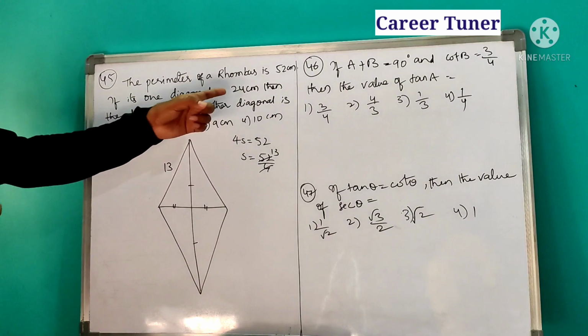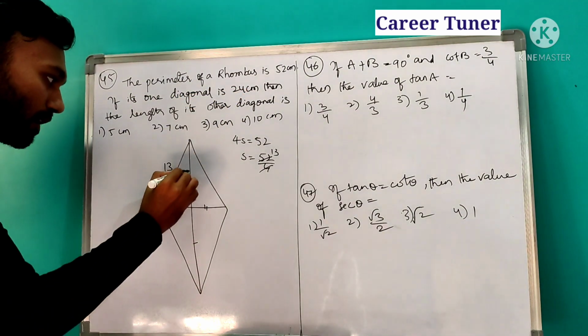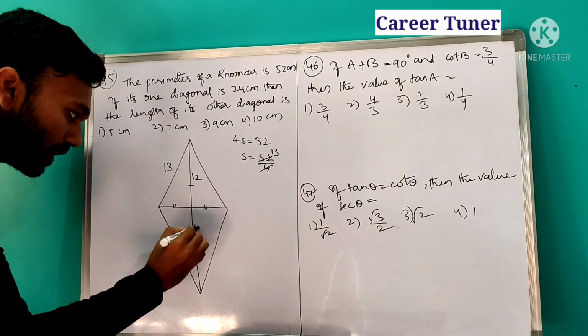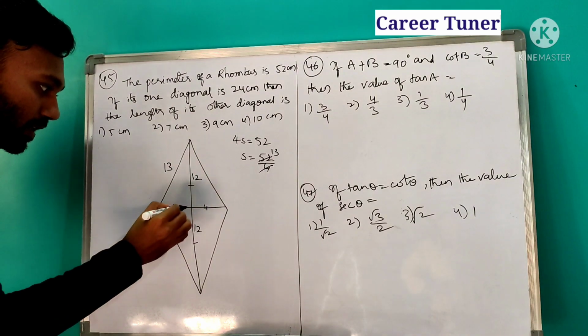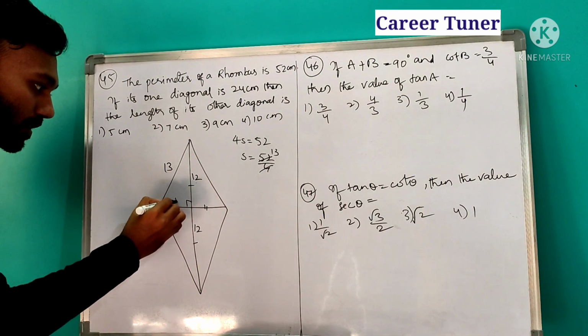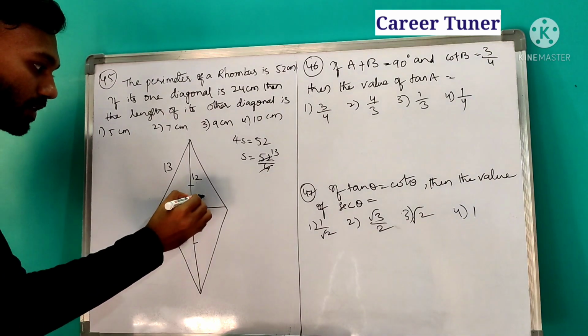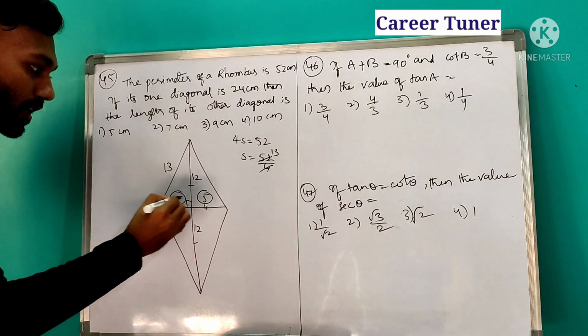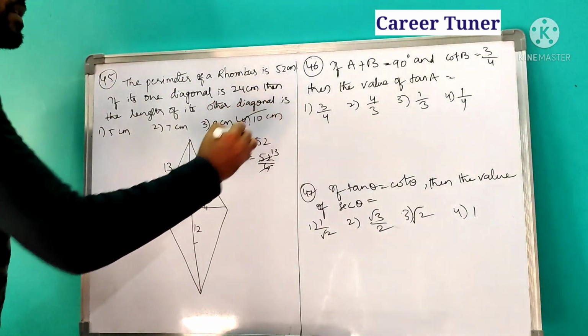13. So one diagonal is given as 24. So 24 becomes 12 and 12, because it is going to get bisected. Now you see, this is a right angle triangle. Already this is 12, this is 13. Then what will this be? This is nothing but 5. If it is 5, the other also becomes 5. So 5 plus 5, the length of the other diagonal is nothing but 10 centimeters.